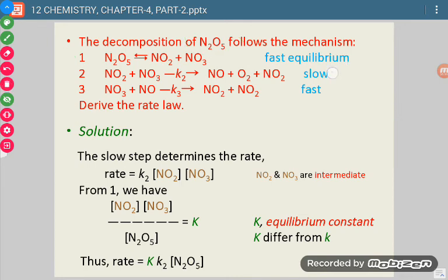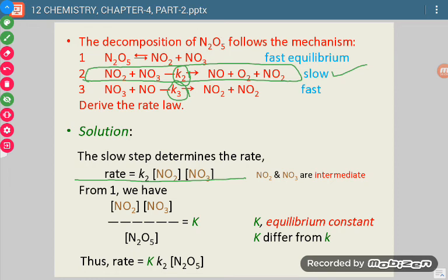First of all, we will see the slowest step. This is the slowest step, so on the basis of this step we will determine the rate law. Here K2 is the rate constant for the second step, and K3 is the rate constant for the third step. From the slowest step, the rate law is rate of reaction equal to rate constant into molar concentration of NO2 into molar concentration of NO3.